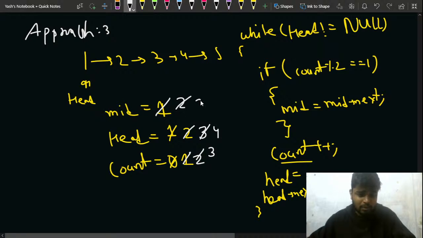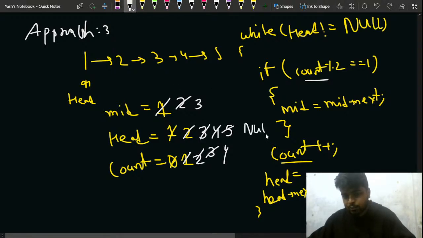So I increase my mid from 2 to 3, and now my counter increases to 4 and my head moves from 4 to 5, right? After that I come again, I see 4 mod 2, because 4 is even, so it will not come inside this loop. So my mid is still 3 and my head moves from 5 to 6, not 6, because 6 is not there, so my head moves from 5 to null, right? It moves to null, so it reaches the end of the linked list, right? The traversal of the linked list will be done, and my count becomes 5.